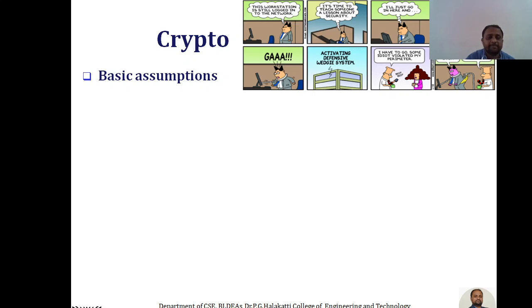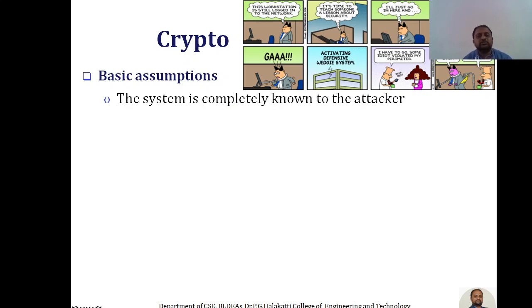Basic assumptions. The system is completely known to the attacker. Whatever the new encryption methodologies that particular system applies, assume that for the hacker or the attacker, the system is completely known. Now, only the key is secret. System here means the algorithm for encryption and decryption is known to the attacker, but he doesn't know the key.